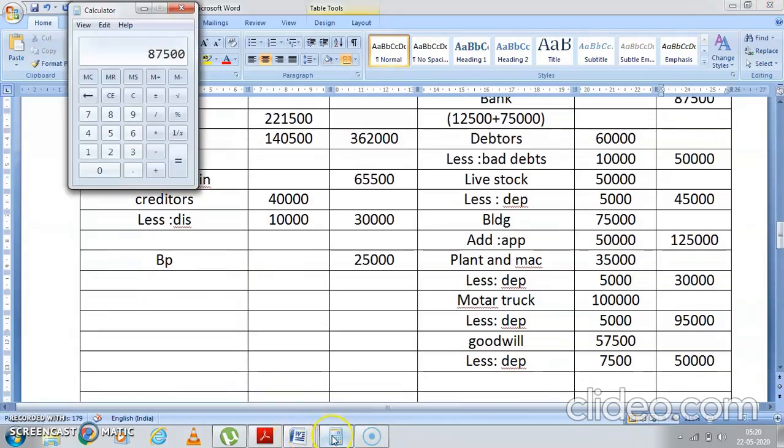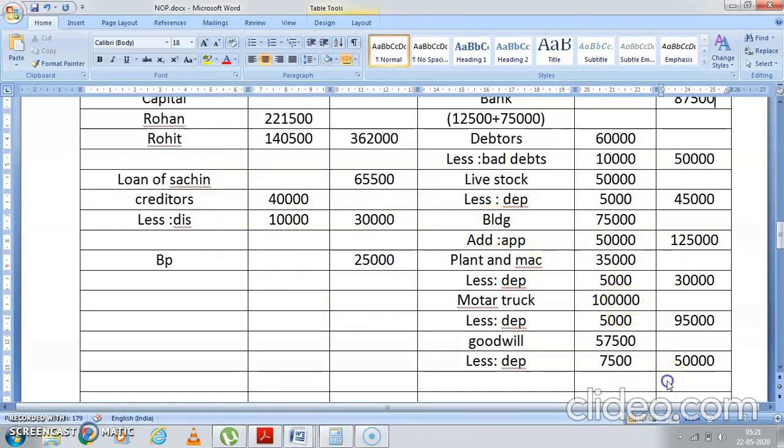Now 87,500 plus 50,000 plus 45,000 plus 1,25,000 plus 30,000 plus 95,000 and plus 50,000. So what is the total? The total comes to 4,82,500.